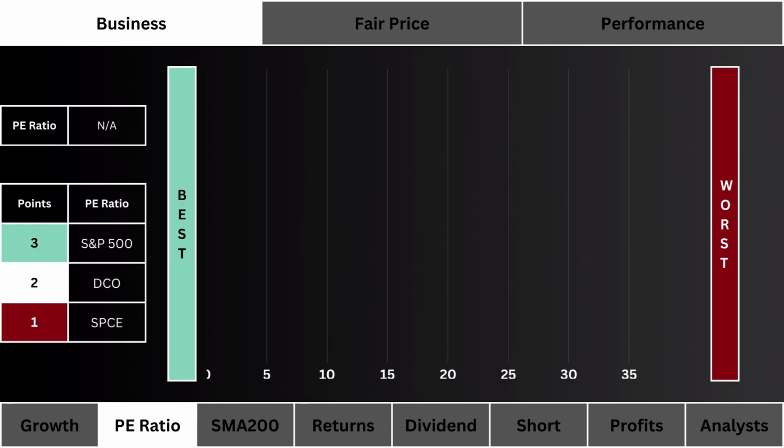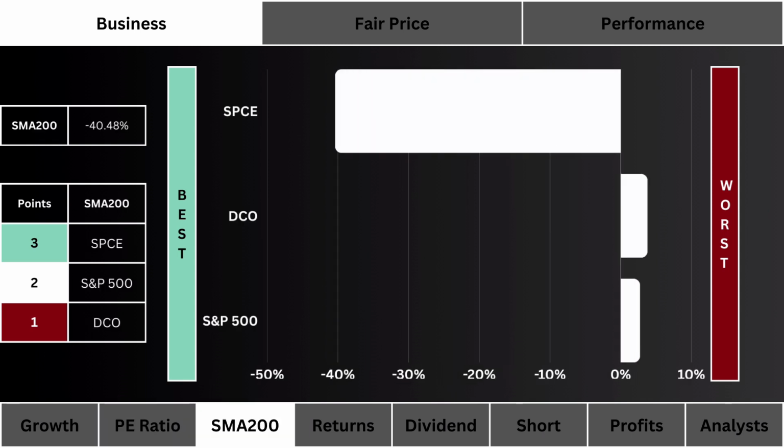Let's look at P/E ratio. Which stock has the least amount of speculation with a lower P/E ratio? Speculation naturally overvalues a company as it's an easy way to measure hype with a high price to earnings. The further to the left you see the graph, the less hyped the stock.